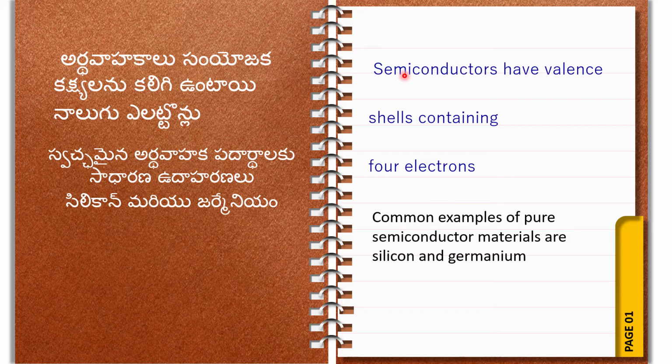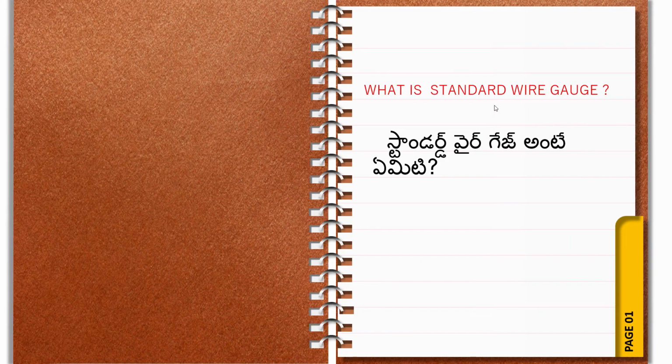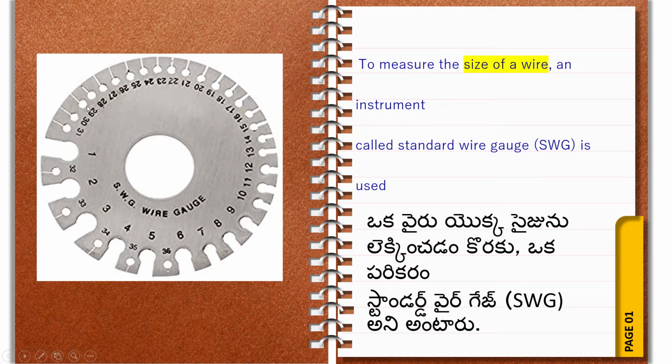Okay friends, let's start next. What is standard wire gauge? What is the use of this gauge? To measure the size of a wire, an instrument called standard wire gauge is used. It means to measure the conductor diameter, or the size of the wire. The device name is standard wire gauge.